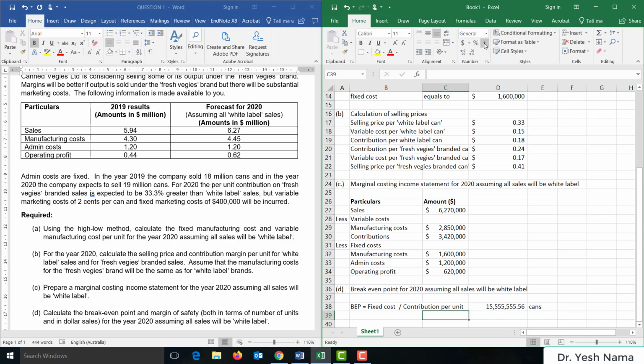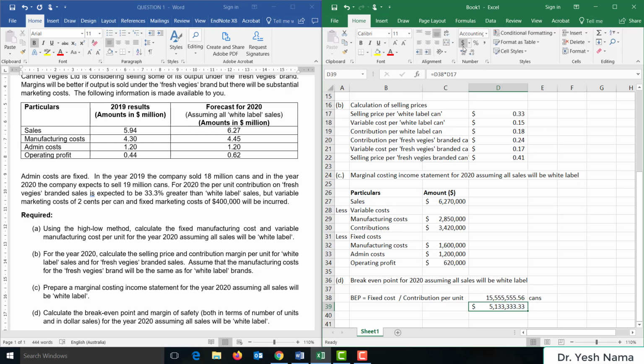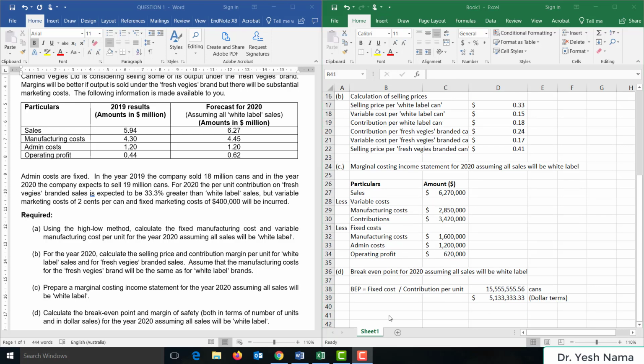Now this is in units, and we also have to calculate break-even point in dollar terms. So units times selling price. Selling price we already calculated in part B is 33 cents per can for white label, $5.13 million. Now let's calculate the margin of safety, assuming all sales will be white label.